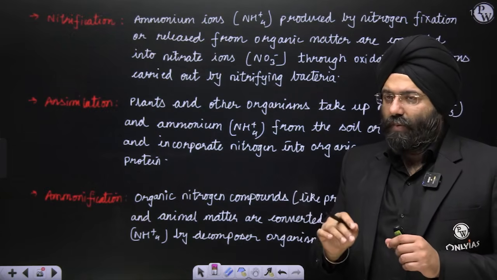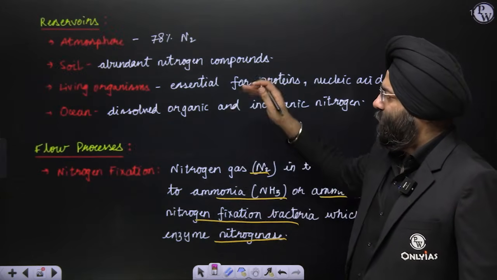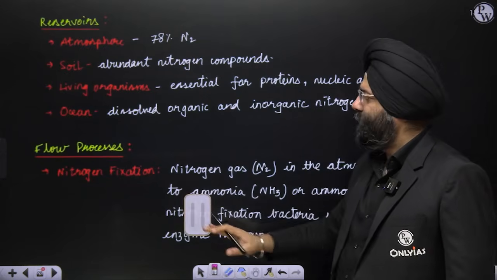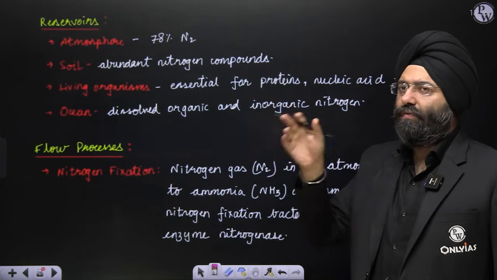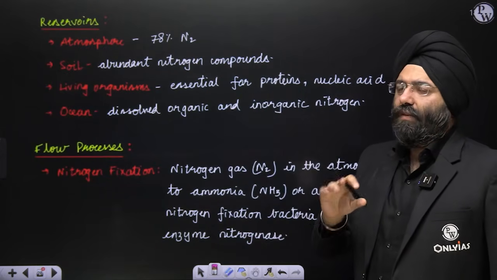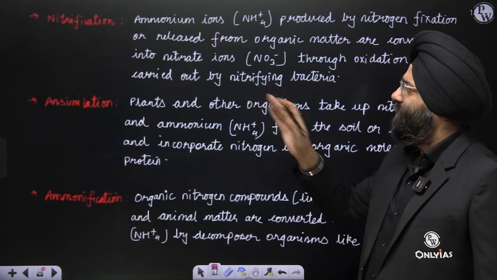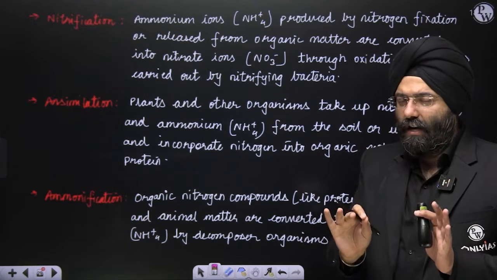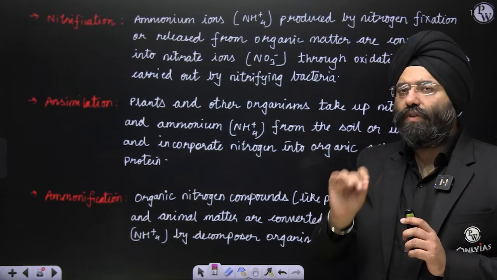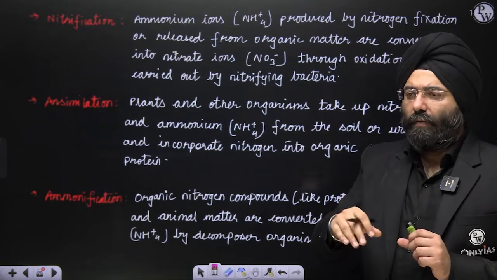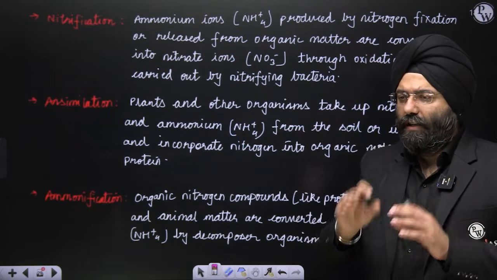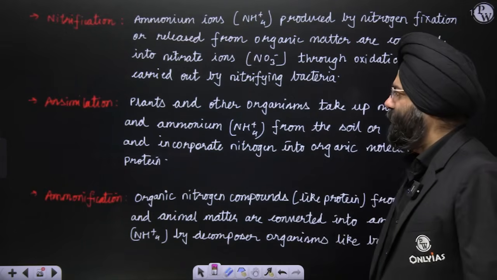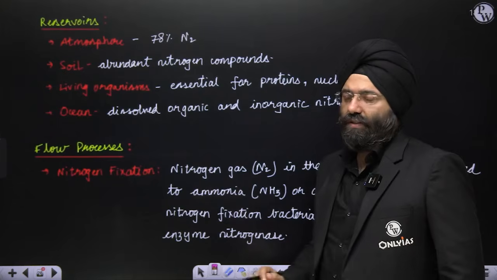Because in the prelims, they will write a statement and ask which among the following is correct, whether it is nitrogen fixation, nitrification, or assimilation, and you'll get confused. So let us very categorically understand how nitrogen is moving from the atmosphere to the soil, from dead organisms to the soil, and then released into the atmosphere. These are various processes. Let us see them.